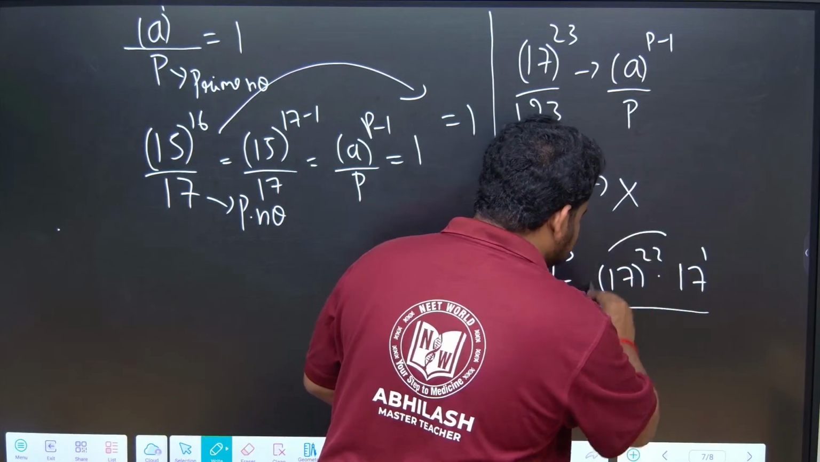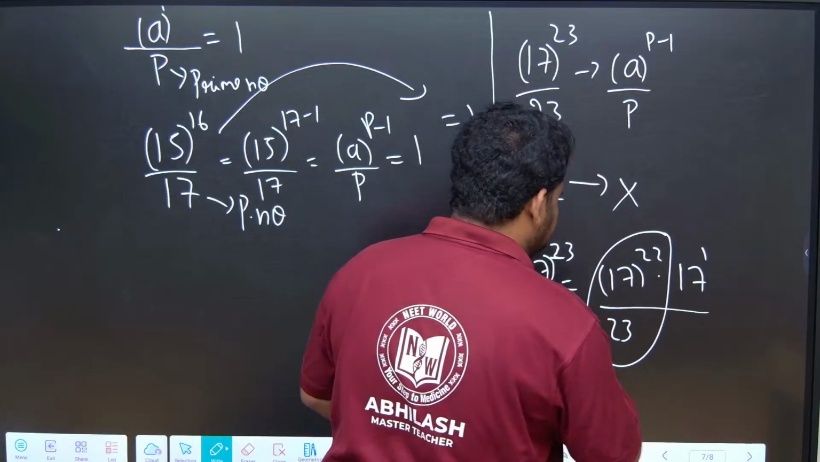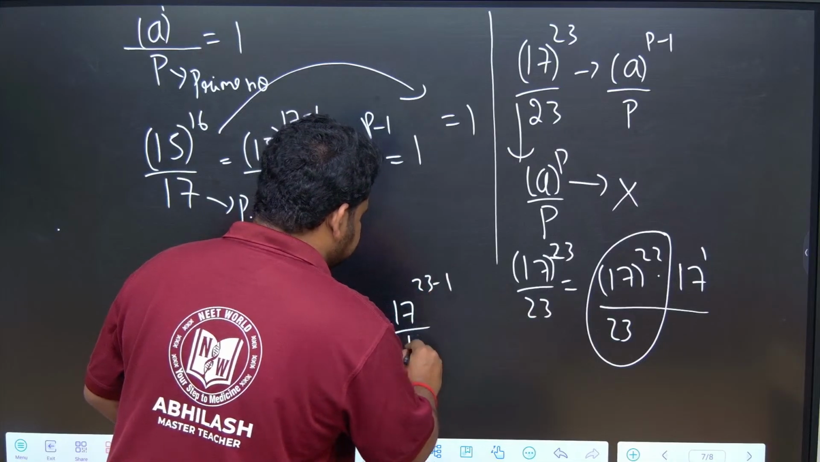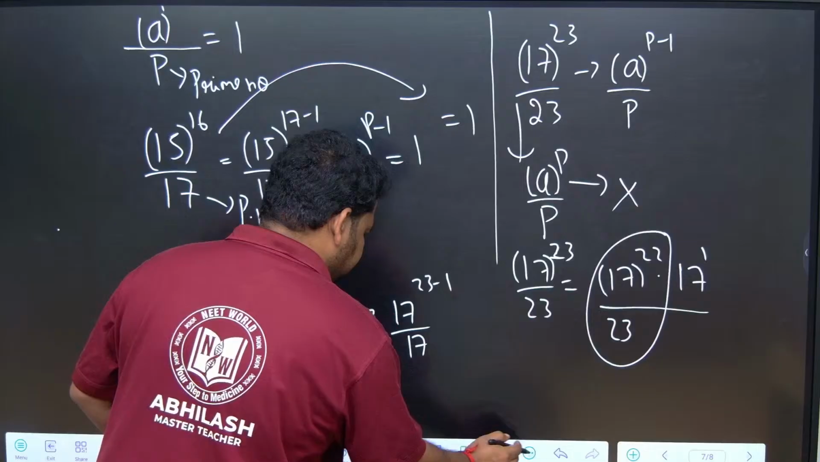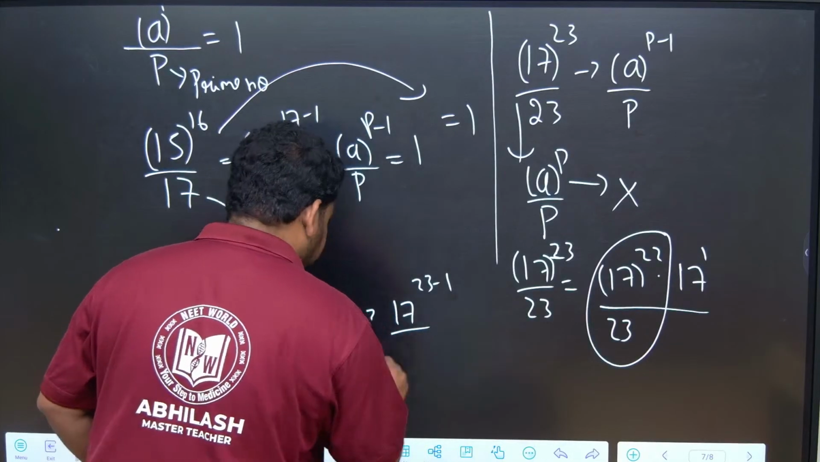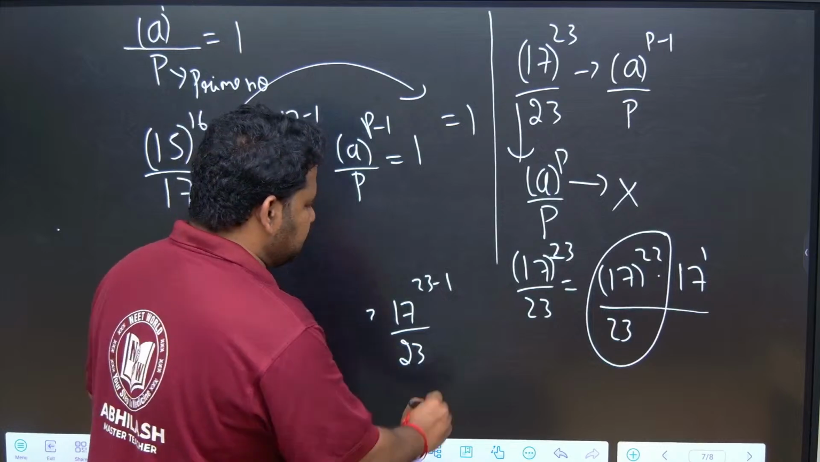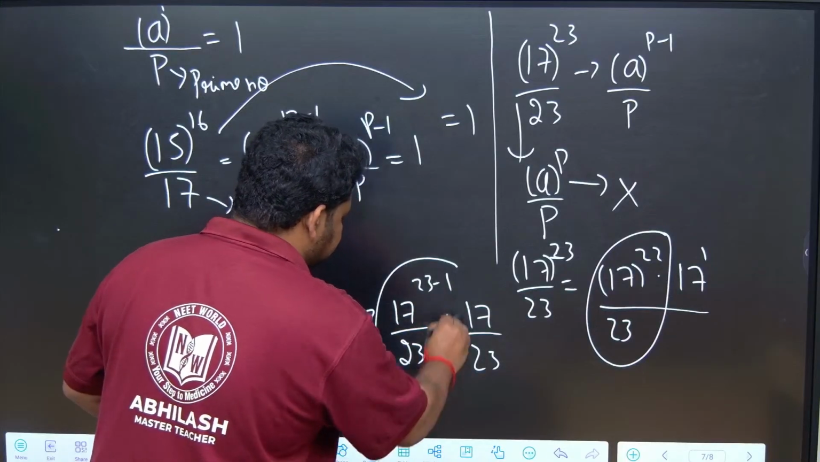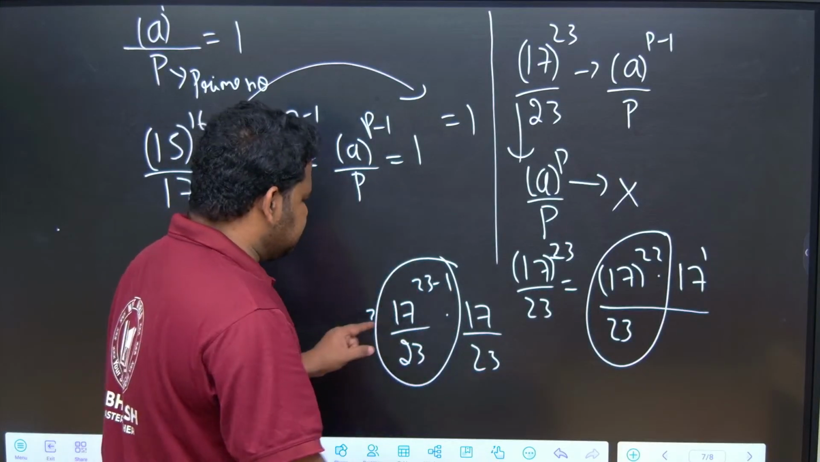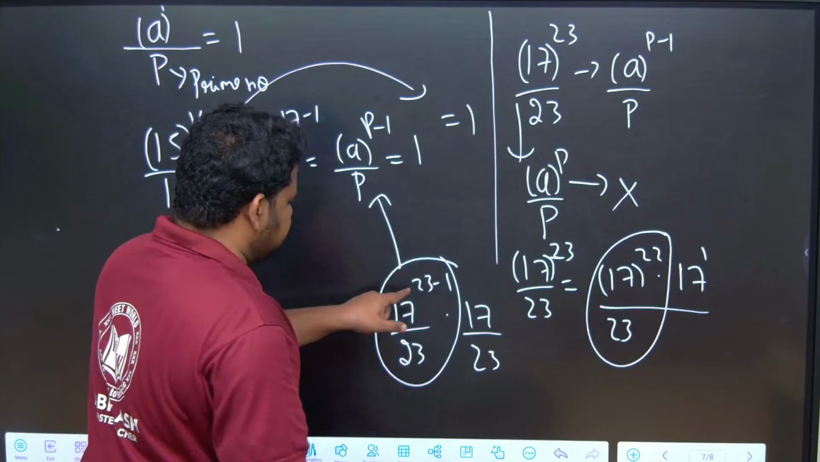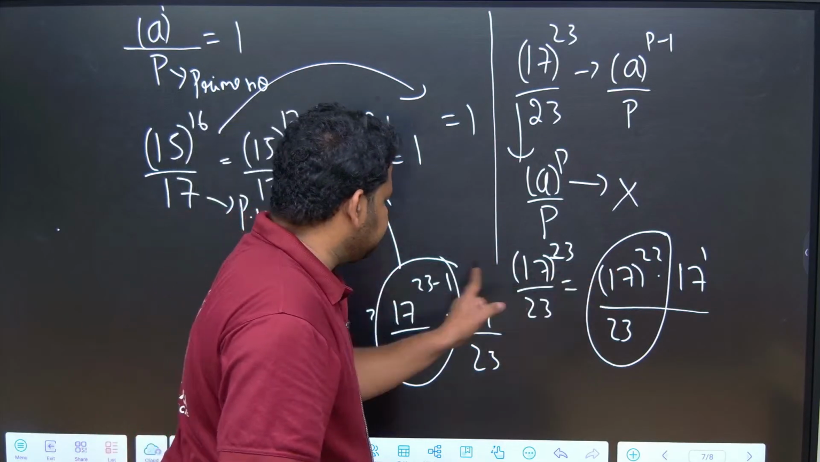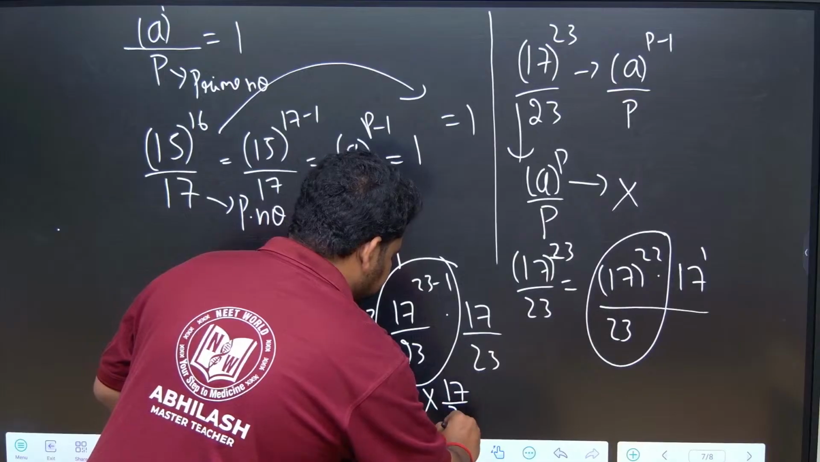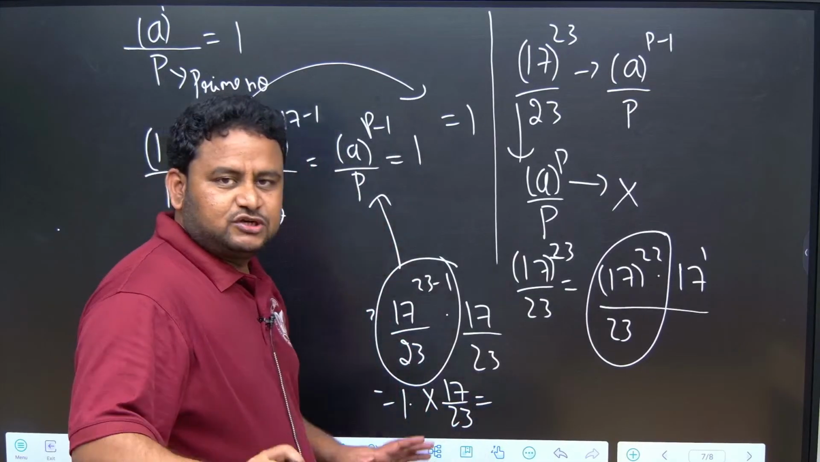Now focus on only this part, 17 to the power of 22. Here p is 23, and 22 is 23 minus 1, divided by 23. By Fermat's theorem, this entire thing will become equal to 1. The other 17 is there; we will leave it. So this is 17 by 23. The remainder is 17.